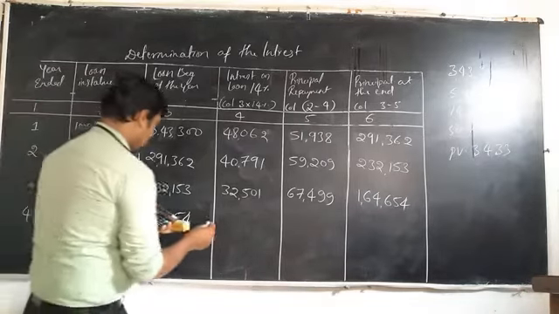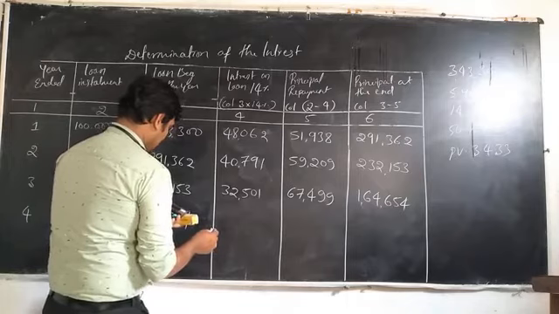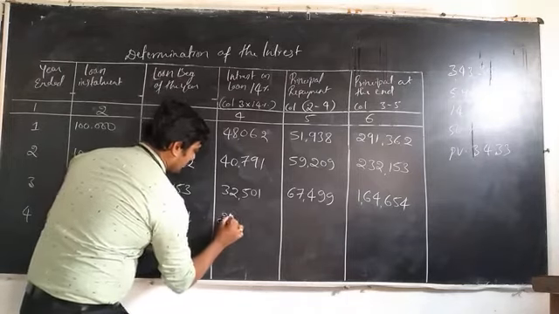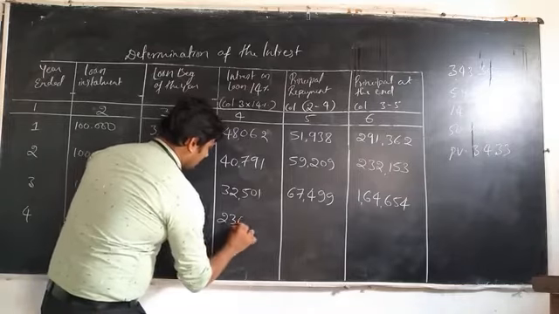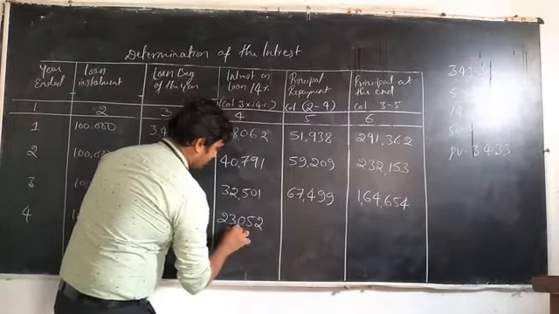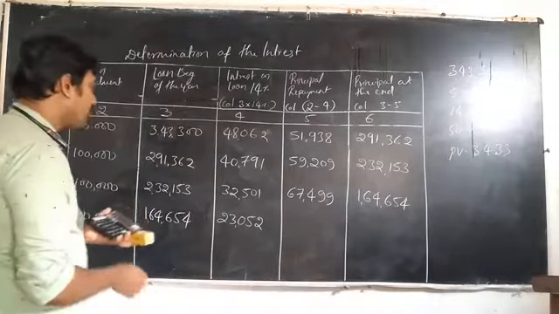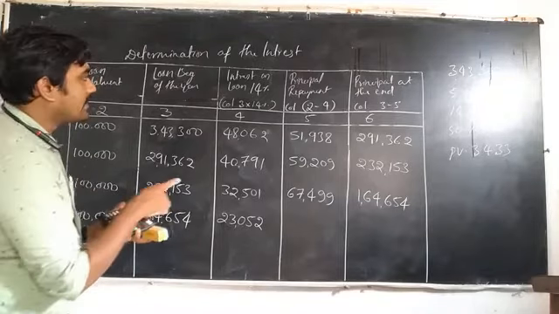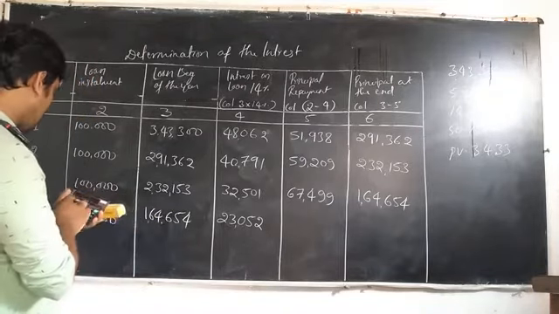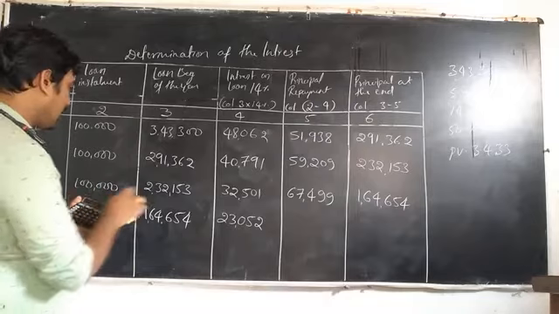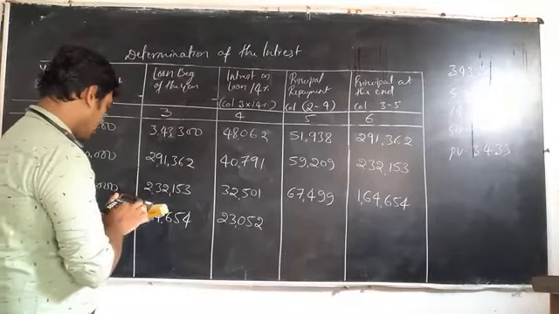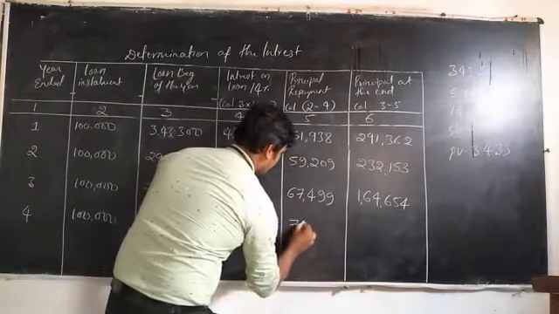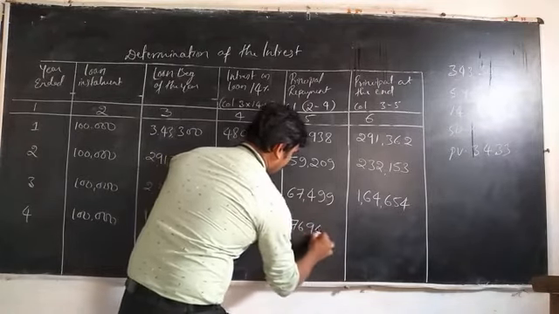That means 23,052. 23,052 is the interest amount, and the principal repayment amount is 1 lakh minus interest 23,052, which is equal to 76,948.